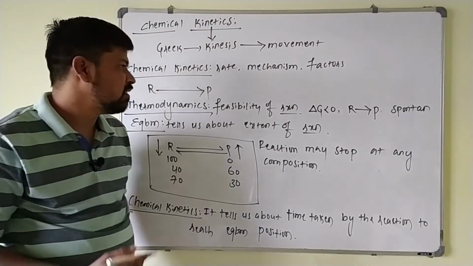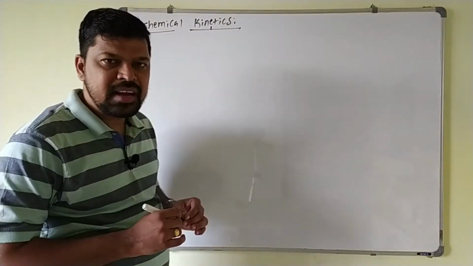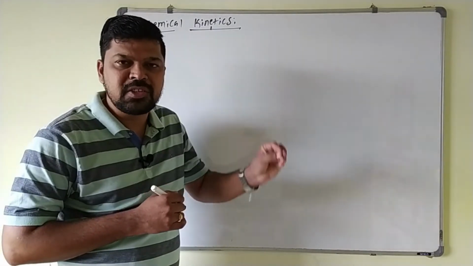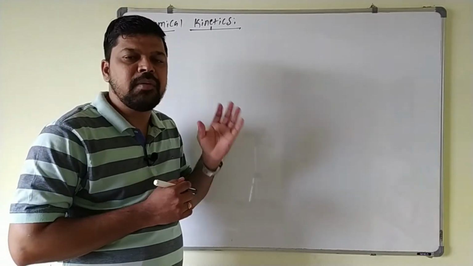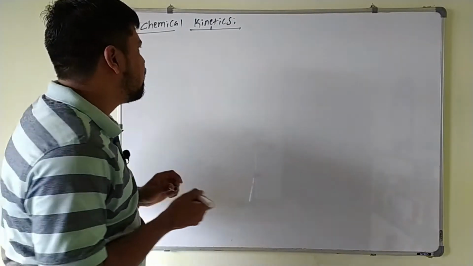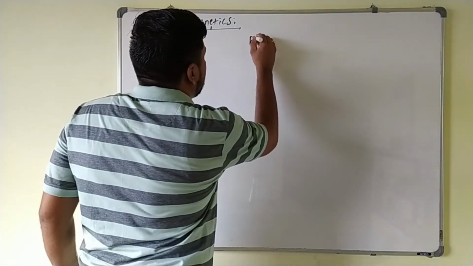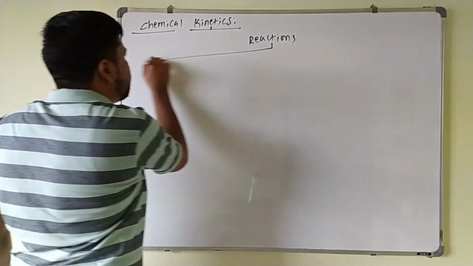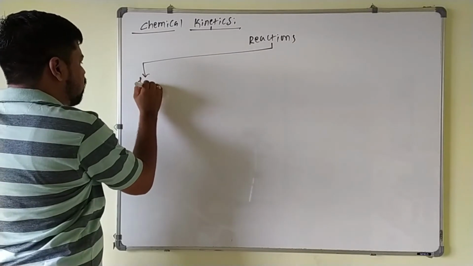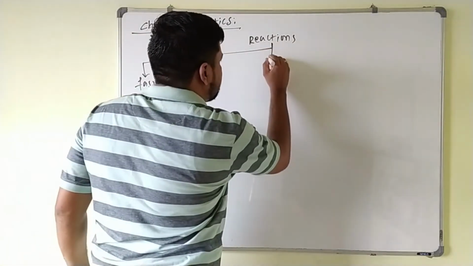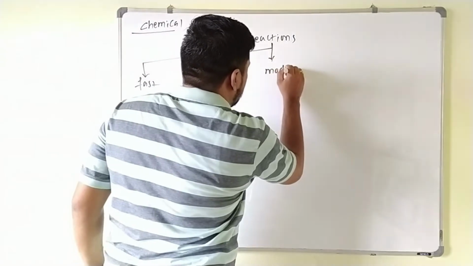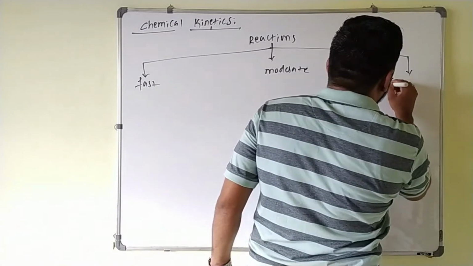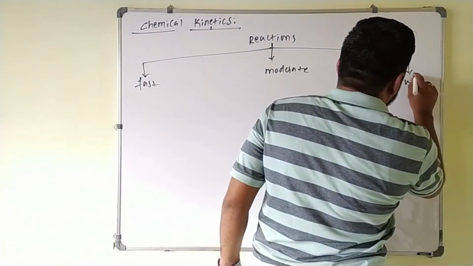So how much time is taken to reach the equilibrium position is given by chemical kinetics. The next point: a chemical reaction may proceed at a very fast rate, or some reactions proceed at a very slow rate, or the reaction may proceed at a moderate speed.